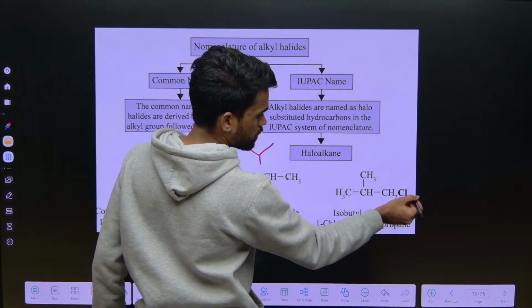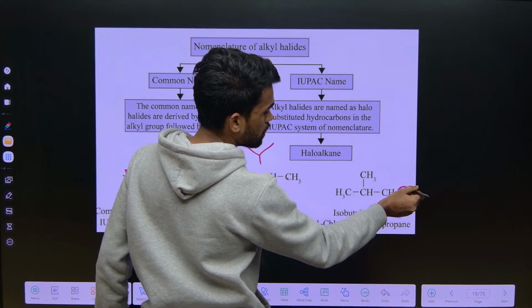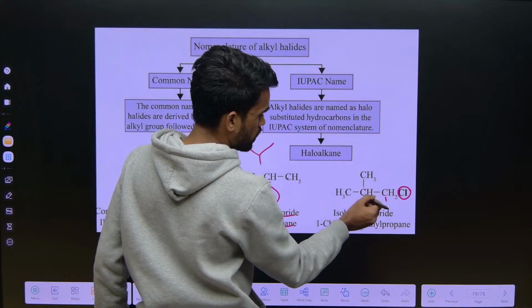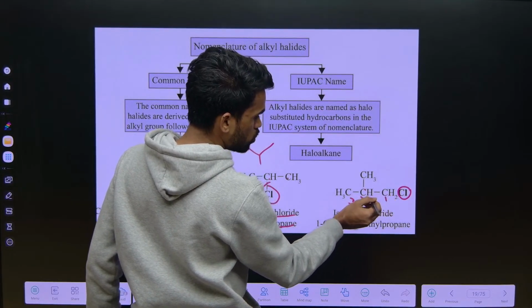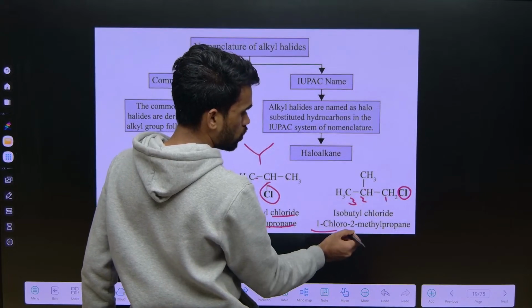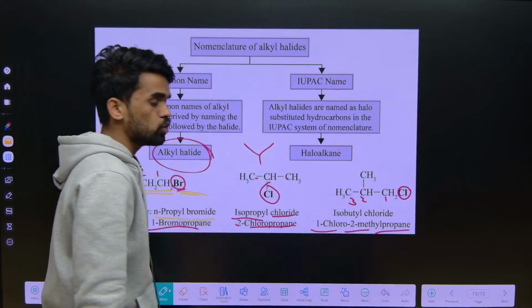Okay, the next one here. What could be your IUPAC name for this? Start numbering from this side because the substituent is here and this is the second substituent. So 1, 2, 3. You can simply say 1-chloro-2-methylpropane. 1-chloro-2-methylpropane is its IUPAC nomenclature.